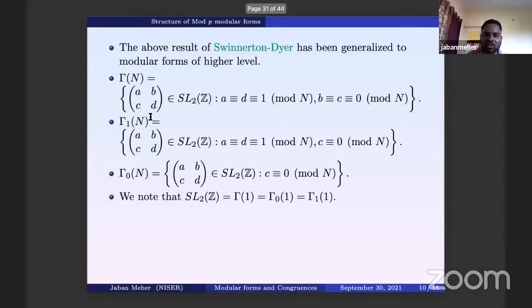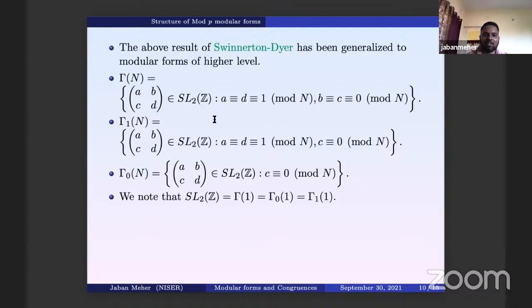Why N bigger than 1? Because if you take N equal to 1, then everything will be SL2(Z). There is a definition of how to define modular forms for these kinds of groups, and more generally for finite index subgroups of SL2(Z), but we are not defining it here.